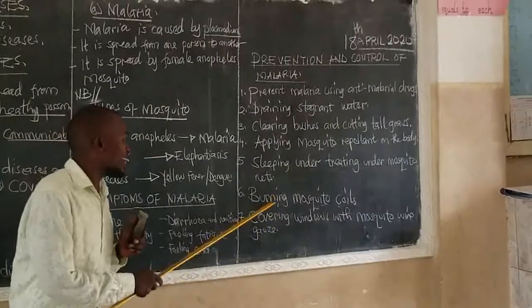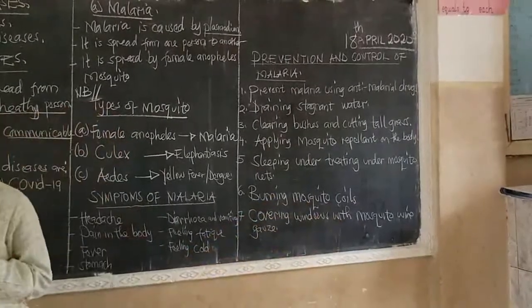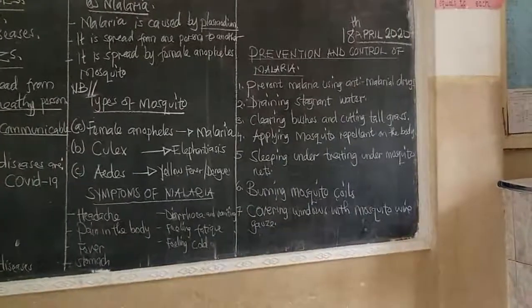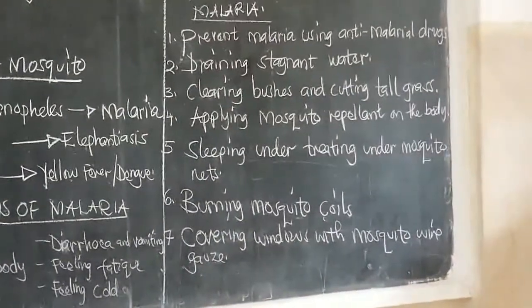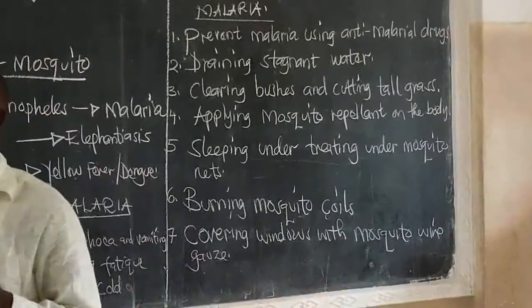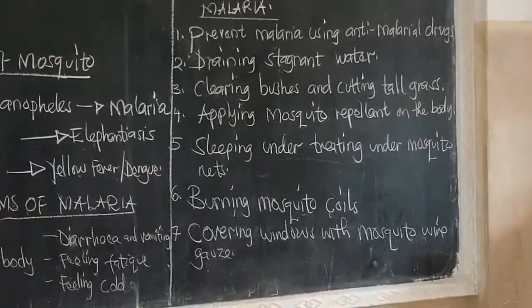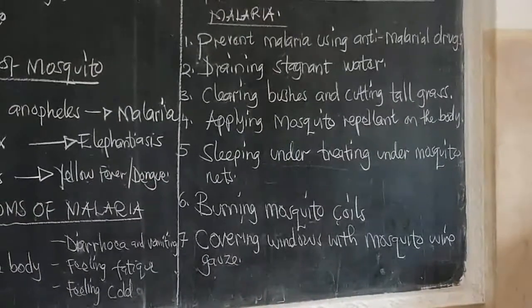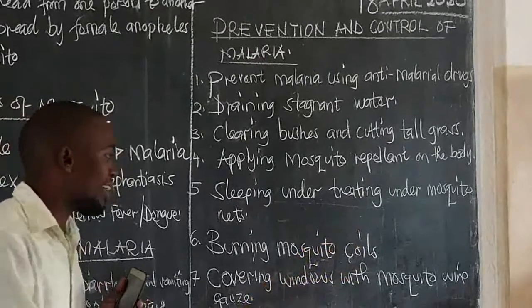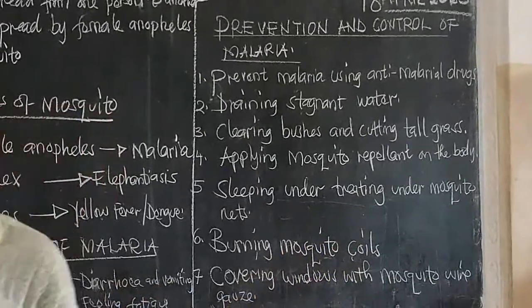Remember to burn mosquito coils. Mosquito coils will produce a substance which will automatically kill the mosquito. And the windows at homes, in our offices, everywhere in our buildings, are supposed to be covered with mosquito gills.